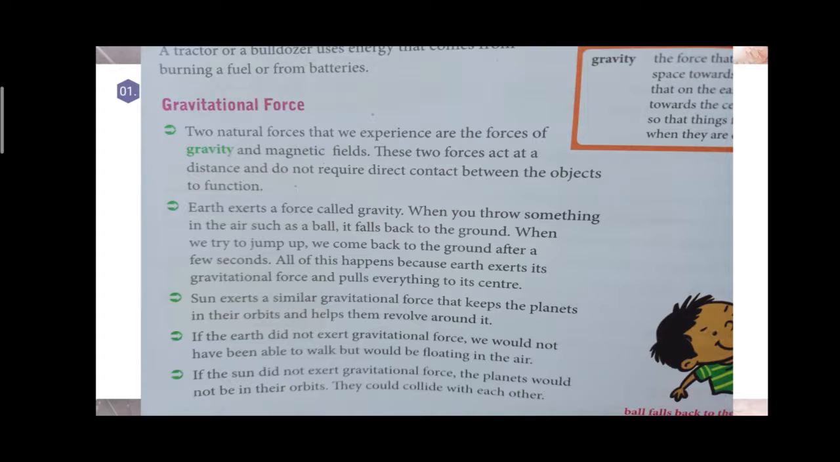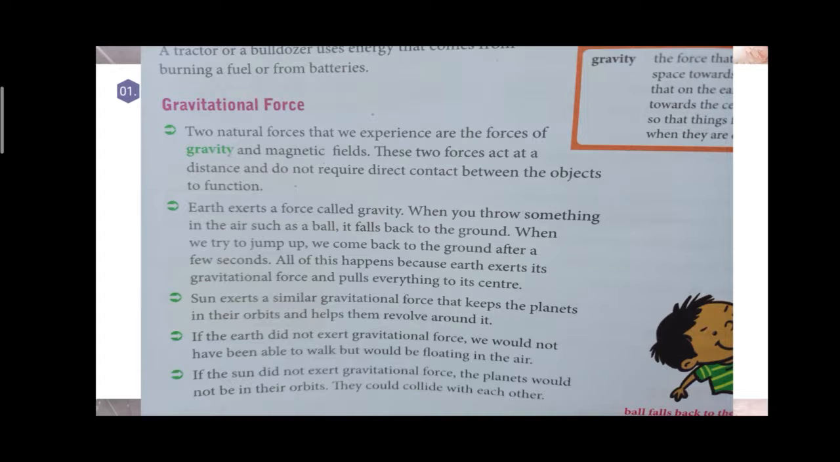If you throw a balloon or a ball in the air, it goes up and comes down again. If you throw it up, it takes a few seconds to come down. This happens due to the gravitational force. Gravitational force pulls everything to the center. We are able to stand on the earth because of the pull of the earth toward the ground.